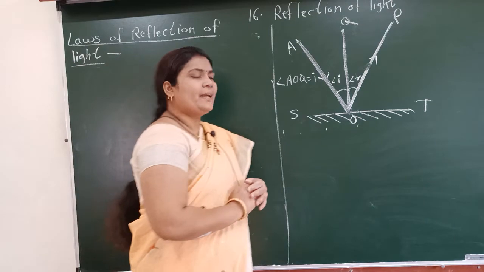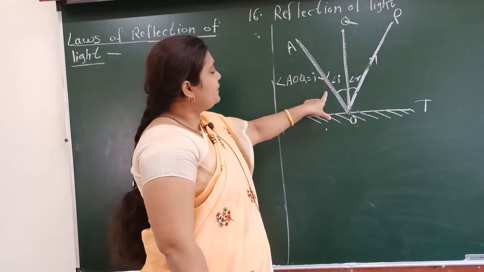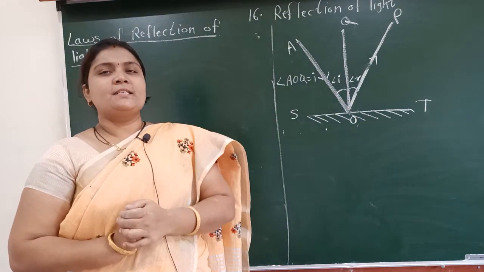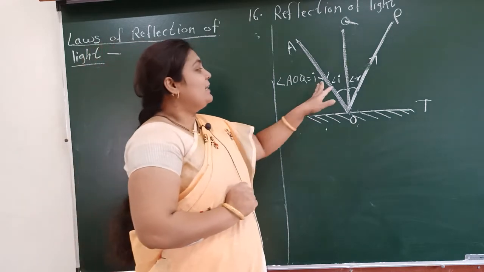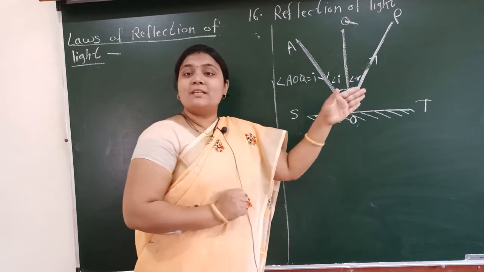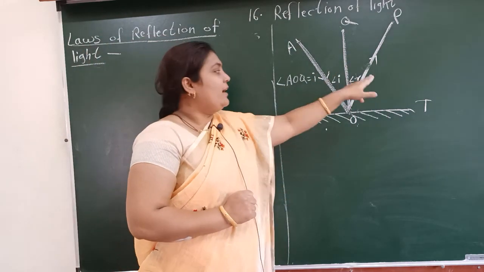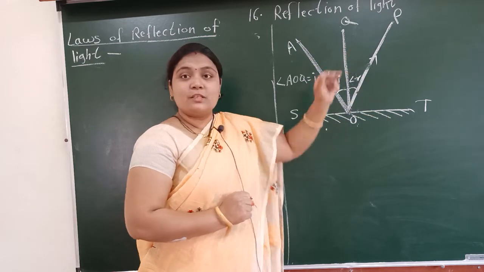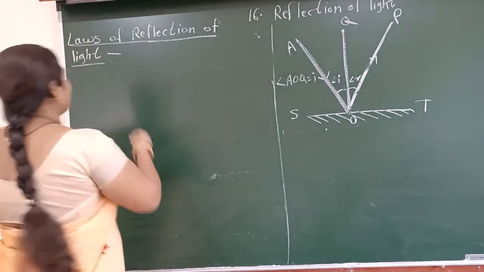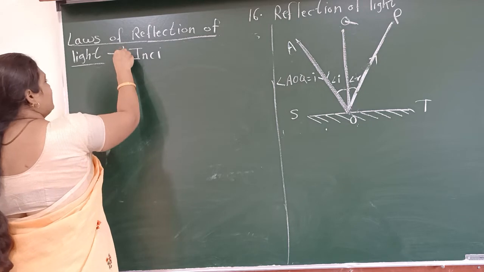Okay. Now tell me, what is the situation in between this incident ray and reflected ray? Yes, anybody guess? Yes, correct. This incident ray and reflected ray are opposite to the normal. Very good. So this is our first law of reflection. Write down here. Give the number.